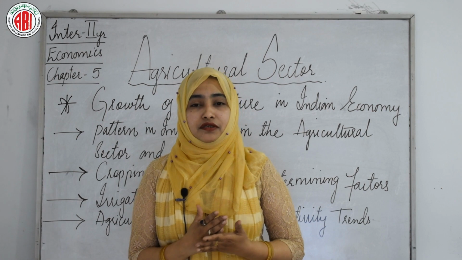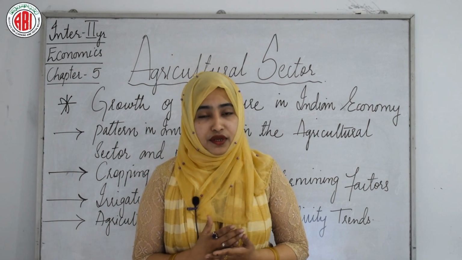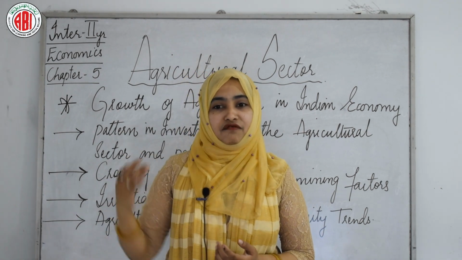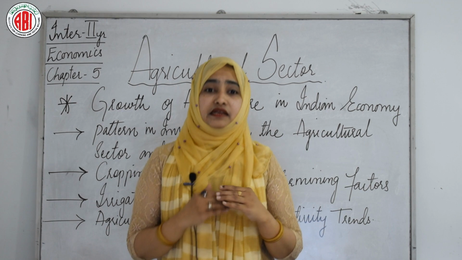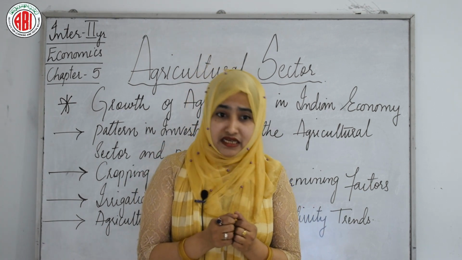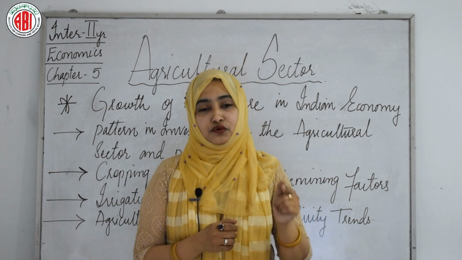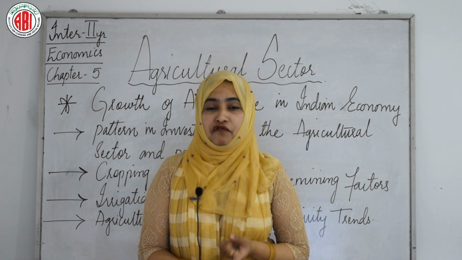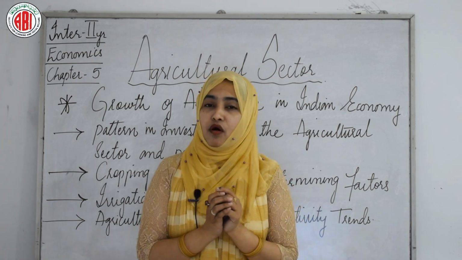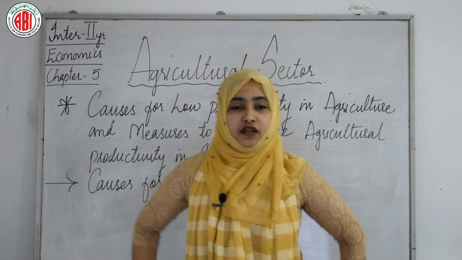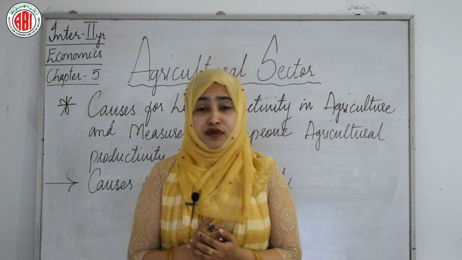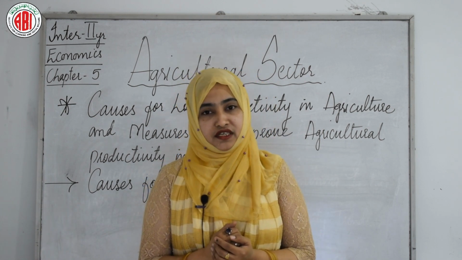After the introduction of modern agriculture practices, including the adoption of hybrid seeds since 1964-65, there is a steady and continuous increase in yield per hectare of all the crops. This is the yield of crops in India since 1950-51. The productivity of crops is measured by the average production of crops per hectare of their cropped area. After that, now we will discuss the causes for low productivity in agriculture and measures to improve agricultural productivity in India.